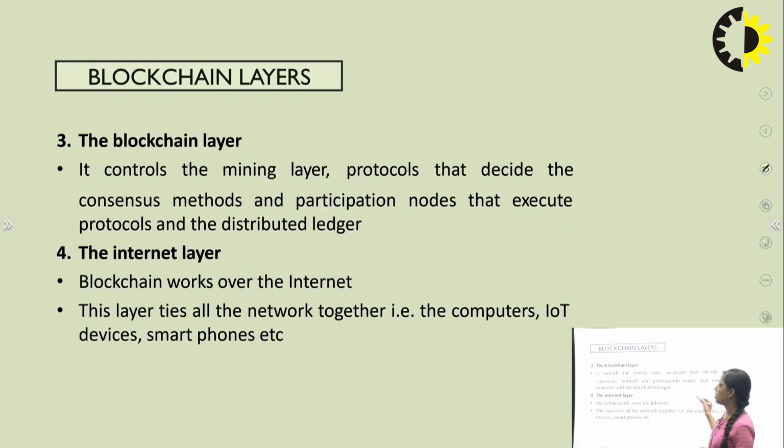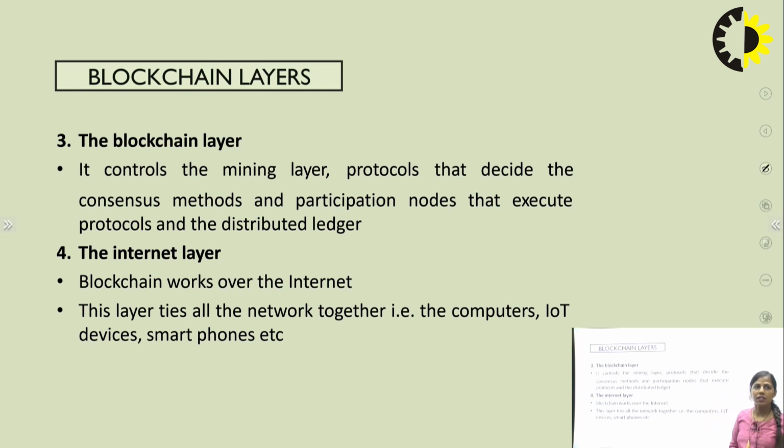So the blockchain layer controls the mining layer, and it decides the consensus method and the participating nodes that execute the protocol and the distributed ledger. Means in the distributed ledger, we have different mining processes. So it determines which block is to be added to a particular node and who will participate in this network. So this is the working of the blockchain layer, in which the overall transaction details are mentioned.